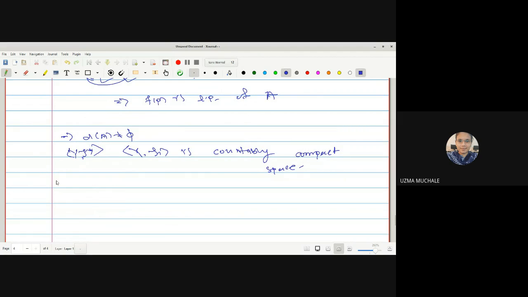Okay, so we have seen that countable compactness is a closed hereditary and topological property, and at the start of this we have seen every compact space is countably compact, but the reverse statement is not possible.